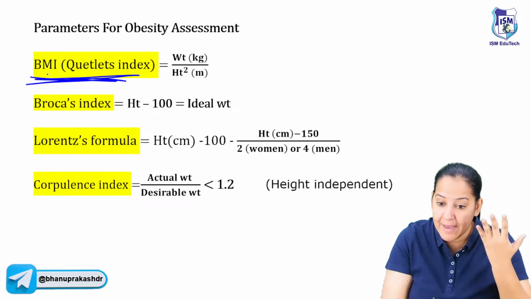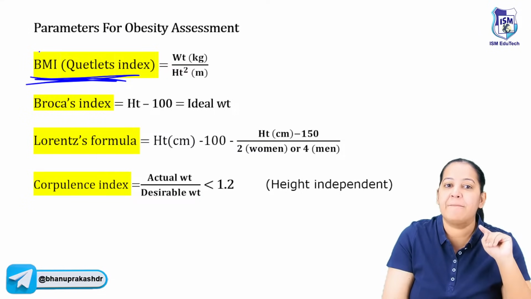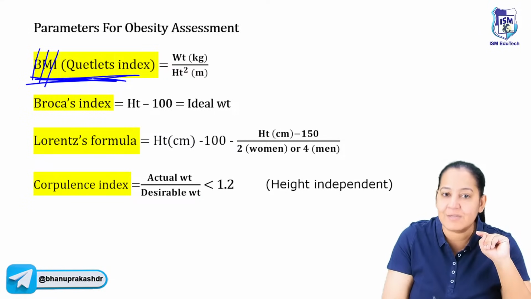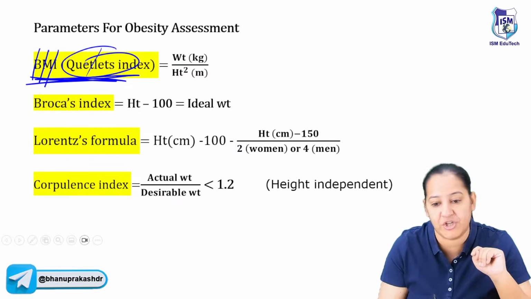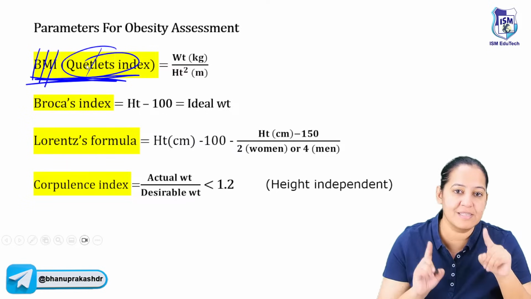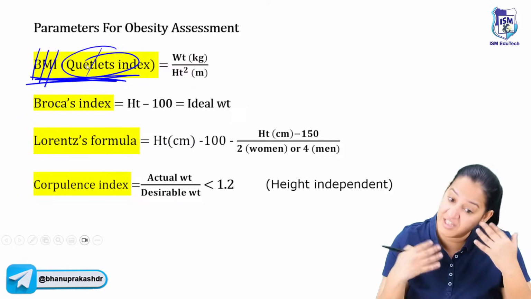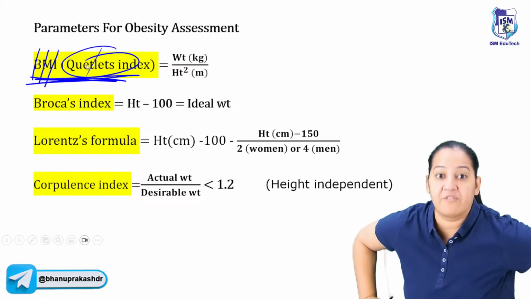What is the full form of BMI? The full form of BMI is basal metabolic index, also known as Quetelet index. One and the same thing. Learn the other name also, questions come on the Quetelet index too. So please learn that. This is the internationally accepted parameter for measuring obesity, not nationally only.